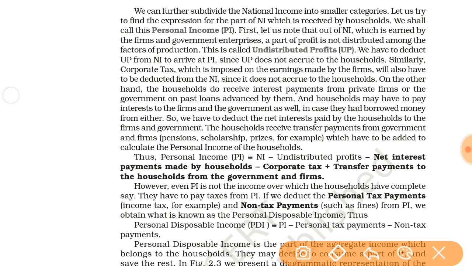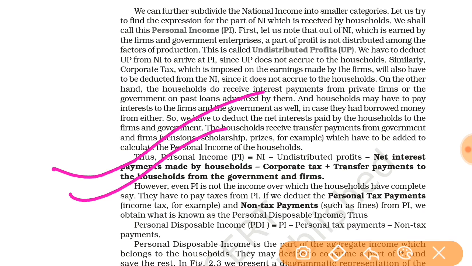So what is personal income? Personal income is derived from the national income. When we deduct from national income the undistributed profit, net interest payment made by household, and corporate tax, and add transfer payments to the household from the government and firms, then we get the personal income.